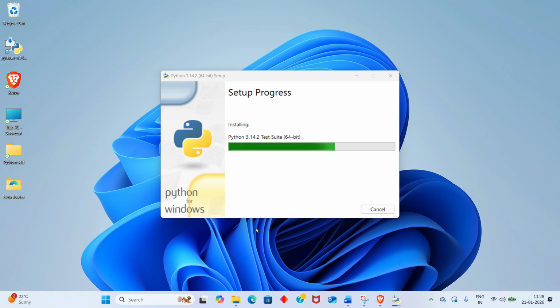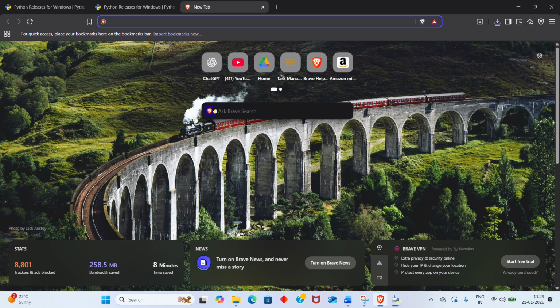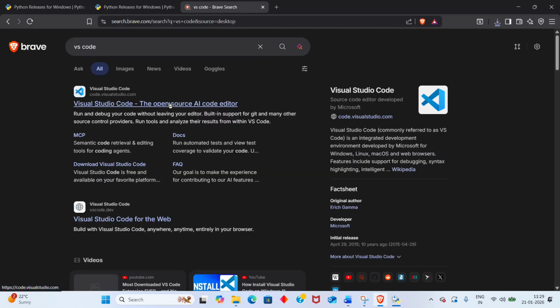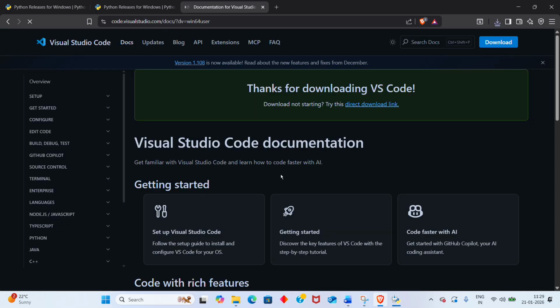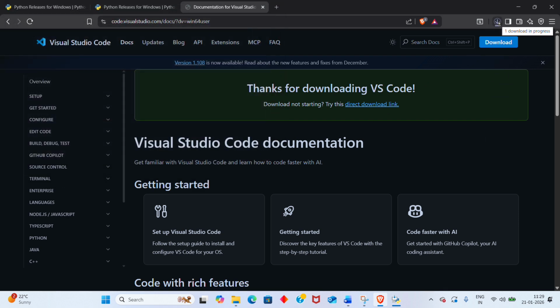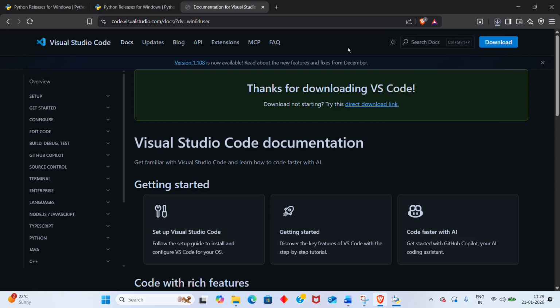Till then, we have to download one more software, which is VS Code. VS Code is an IDE. IDE means Integrated Development Environment, where we can code programs in Python. On the very first link, you have to click and download for Windows. Save it on the desktop. It is about 119 MB, so it is taking quite a long time. Once it is downloaded, I will come back to you again.